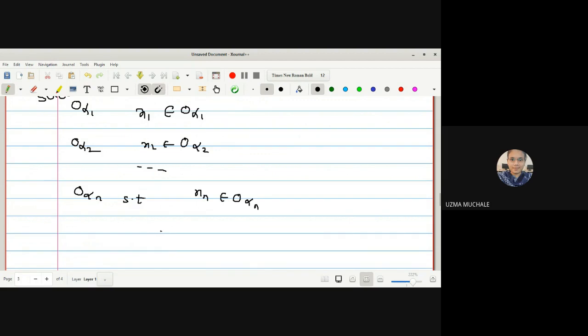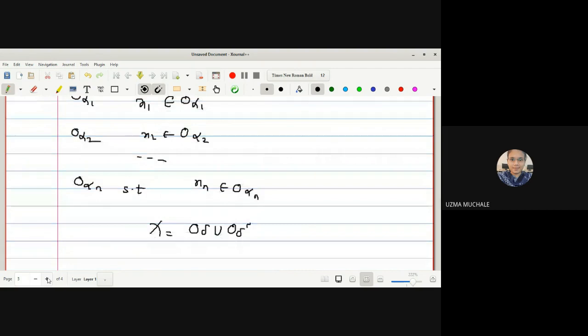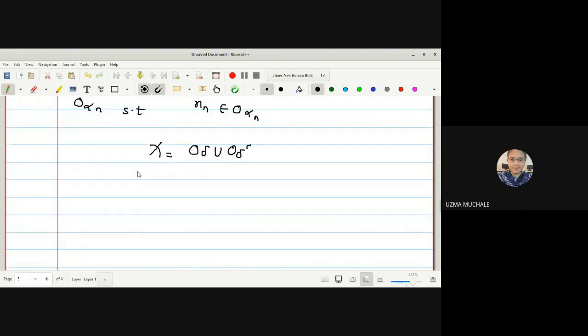Now if you remember, X can be written as the union of a set with its complement, so O delta union O delta complement. So X is covered by O delta union O delta complement. Now O delta complement we have written as x1, x2 up to xn. This is a finite set. Why? Because O delta is a member of tau, so its complement is a finite set. Let me write this as a subset relation.